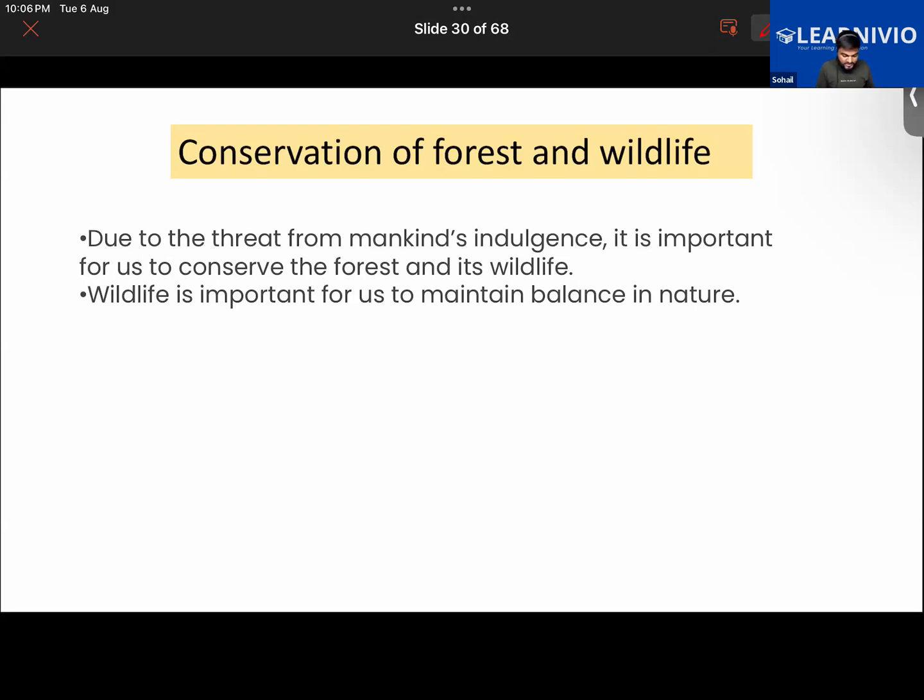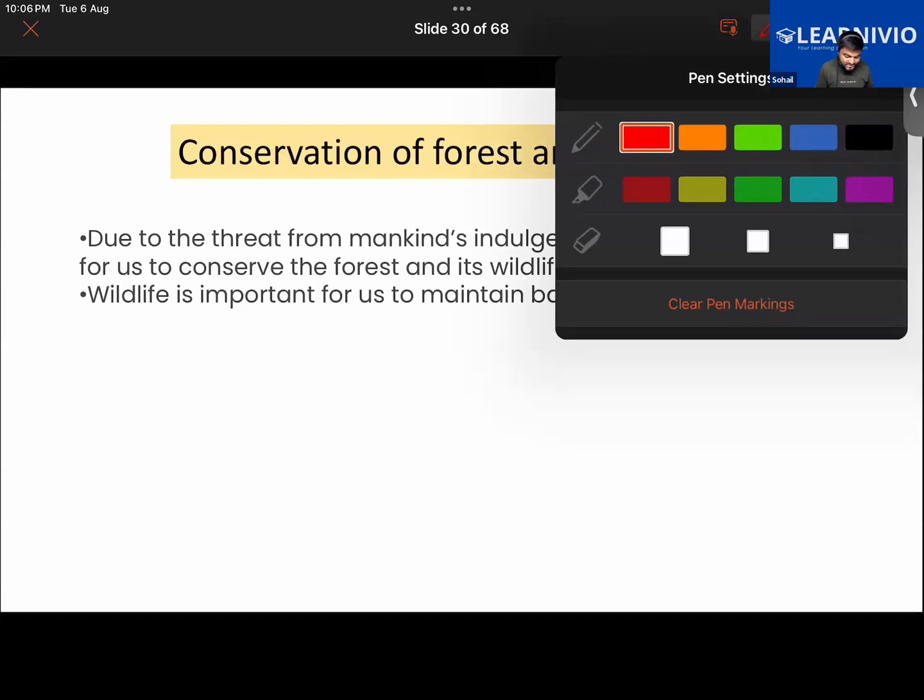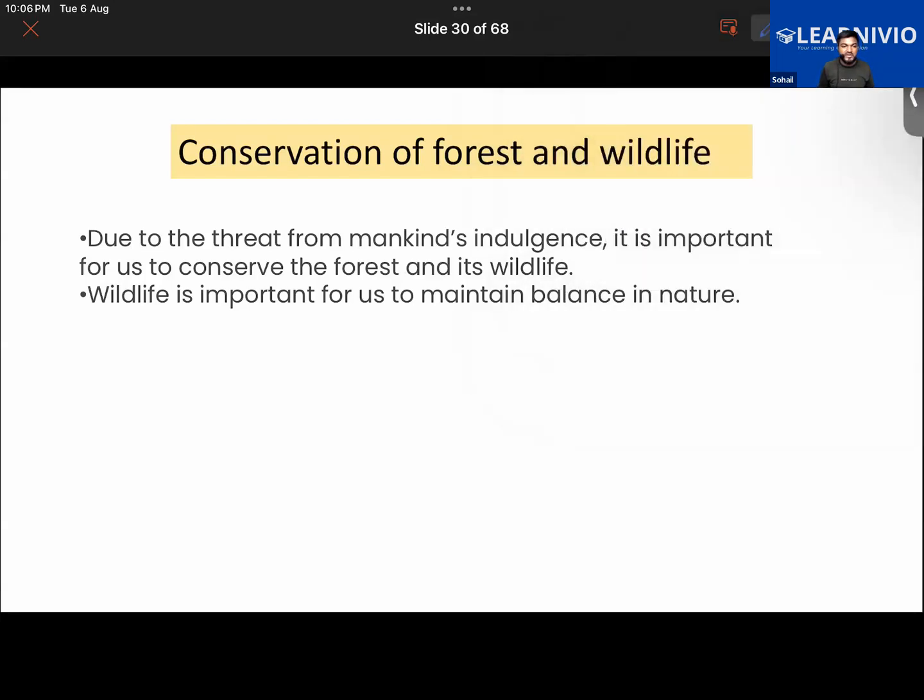Due to the threat of mankind's intelligence, in recent years we get to see that the forest cover has been reducing, and that has a direct impact on the wild animals as well. There are so many species of animals that have gone extinct or are in danger, at the verge of extinction.